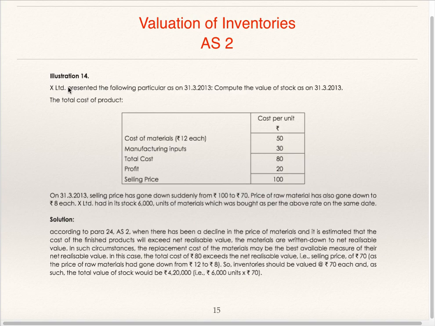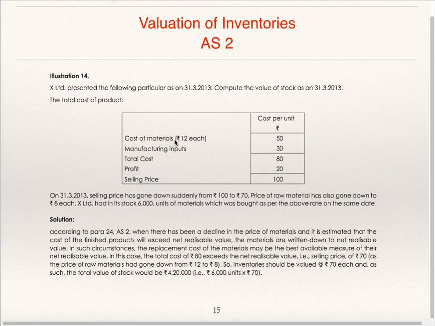Now we'll see illustration 14. X Limited presented the following particulars as on 31st March 13. Compute the value of stock as on 31st March 13. Total cost of the product: cost of material 50, manufacturing inputs 30, total cost of making is 80, profit is 20, selling price is 100.